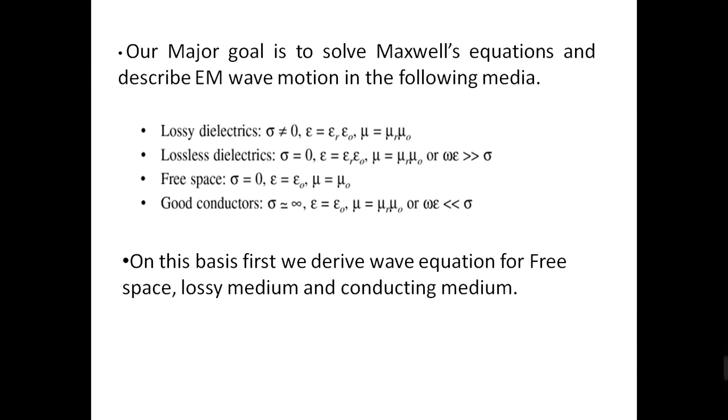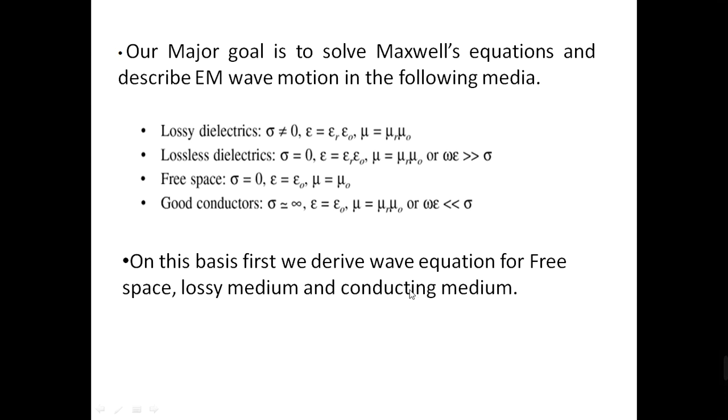Actually, the media is characterized by three universal constants: conductivity, permittivity, and permeability of the medium. Based on these constants, the media is characterized.